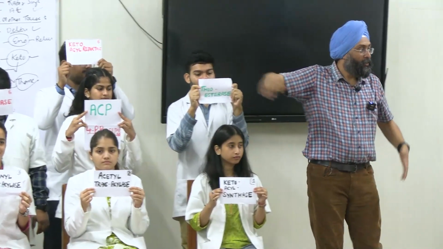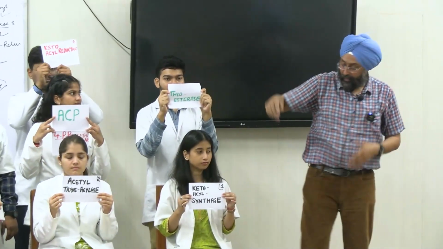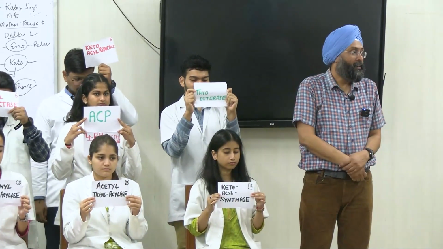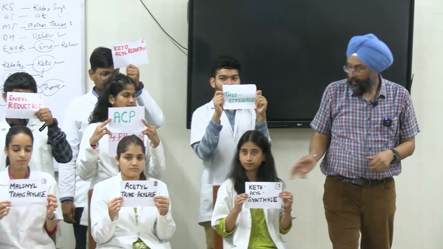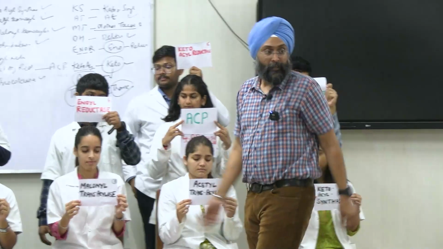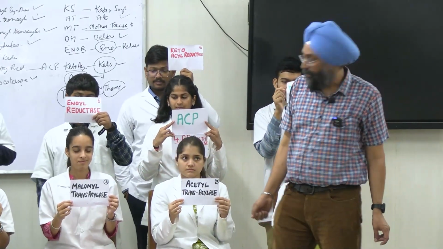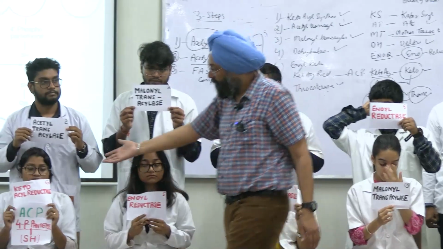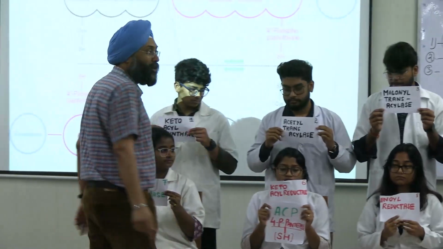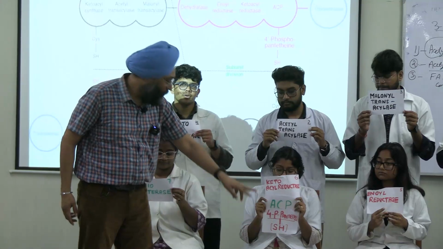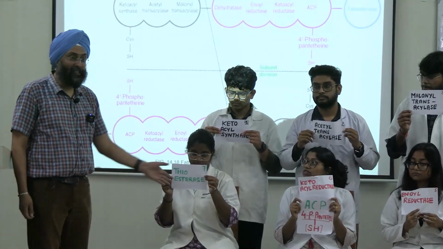Now the second chain of the dimer is in antagonistic way. So I start from the first enzyme again. The first one was there, now the first one will come here. What is the enzyme? Kabir Singh, ketosyl synthetase. Now the second is Kabir Singh at acetyl transacylase. Then he went to Mother Teresa Hospital. What was the name? Malonyl transacylase. Then Delhi, dehydrogenase, got relief via ENO, and the ENO was stolen by kitties, ketosyl reductase, and it was caught by ACP of police, acyl carrier protein, and finally handed over to police station Thane.